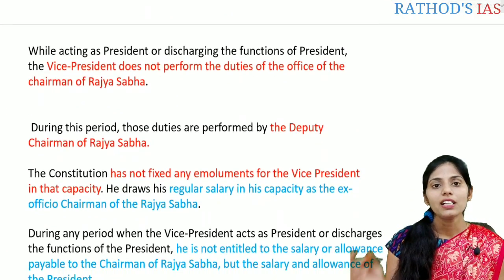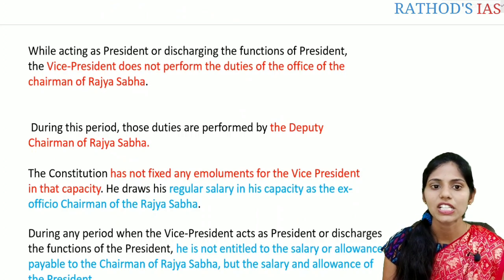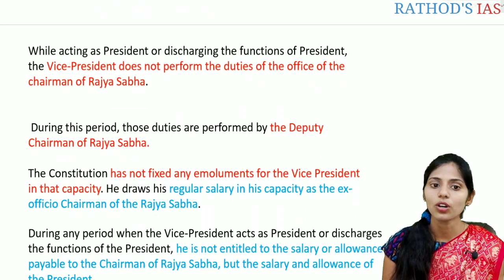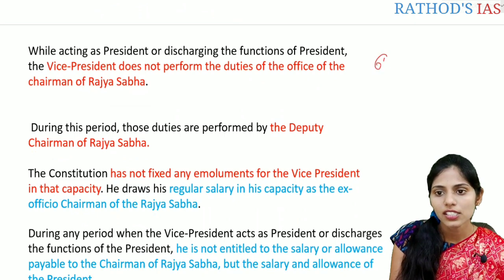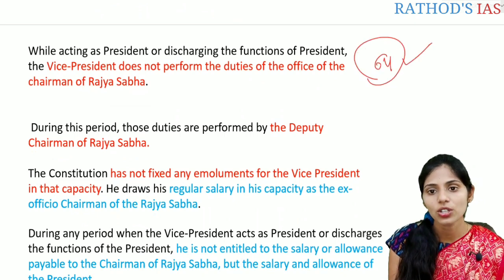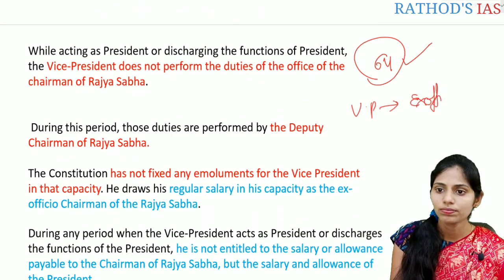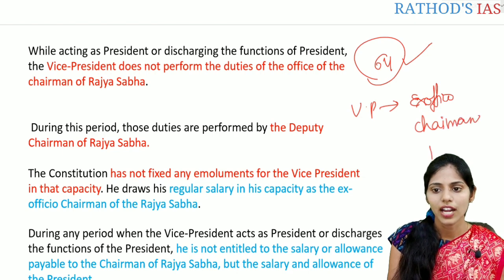And if you see, while the Vice President is acting as President or discharging the functions of the President, he does not perform the duty of the office of the Chairman of the Rajya Sabha. According to Article 64, one of the important functions of the Vice President is to act as ex officio chairman of the Rajya Sabha.